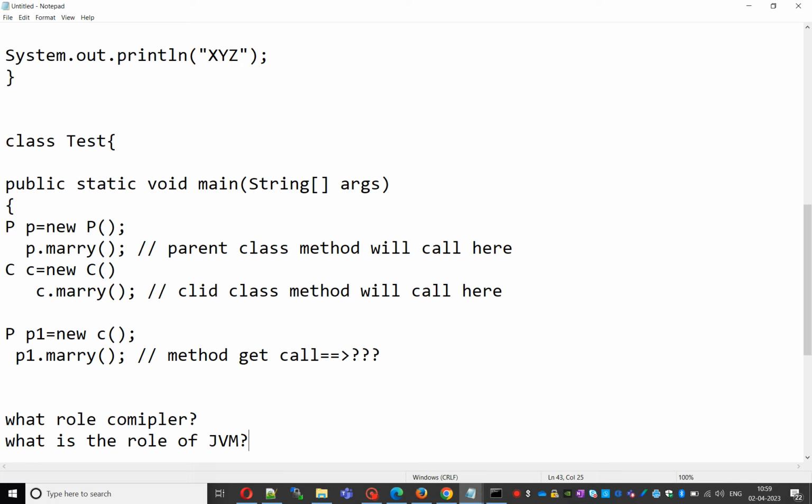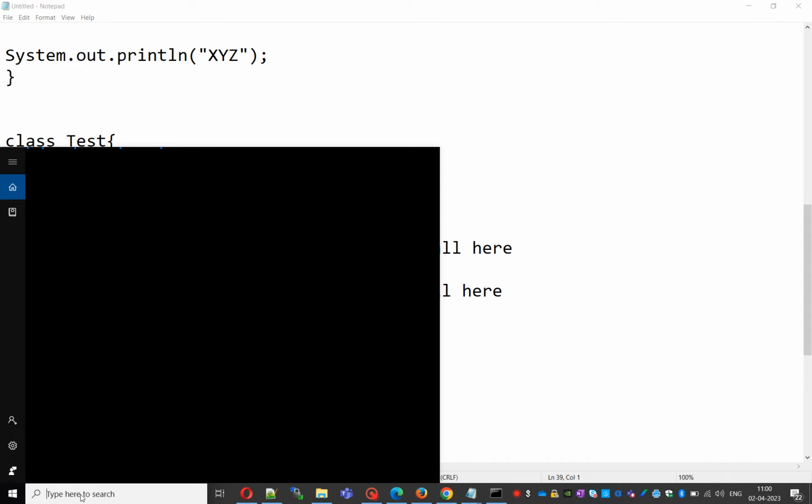Up to this, the compiler's role is only to check that the parent class marry method is there or not. If it is there, then the compiler will give a green signal. Up to here is the compiler's job.